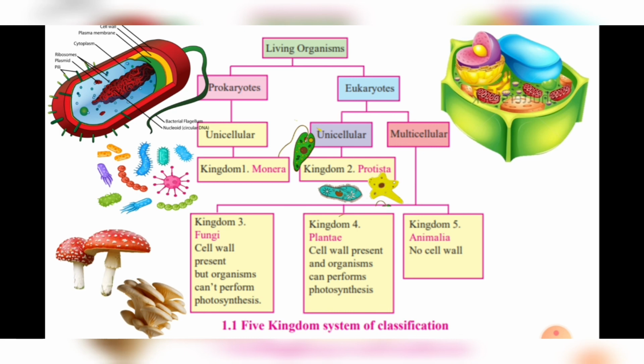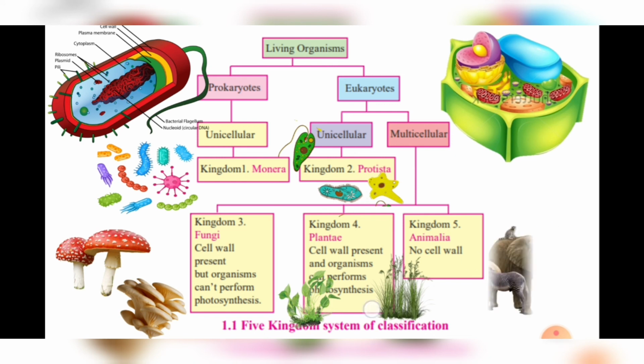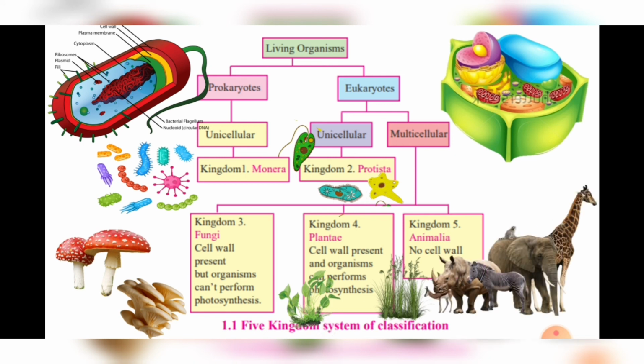Fungi grow on dead bodies of plants and animals, and some fungi are useful for human beings too, which we will study in a later part of our chapter. Plantae, yes, all plants are included in this category, and animalia are the different animals present in our environment. So this is Whittaker's 5 kingdom classification.